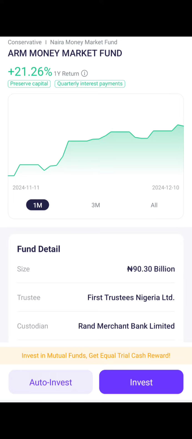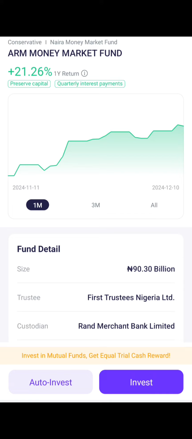This kind of investment is for investors seeking a safe place to park their cash for a temporary time. Maybe you're not going to use your money in the next 1 month, 2 months, 3 months, up to 6 months, and you just don't want your money sitting somewhere doing nothing. Are we together? You can put your money in the money market fund.